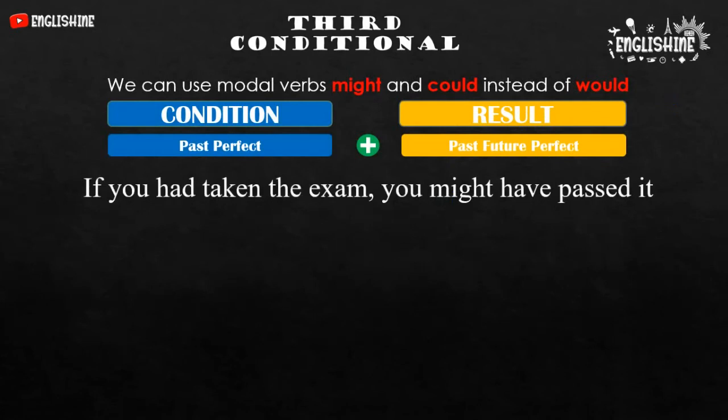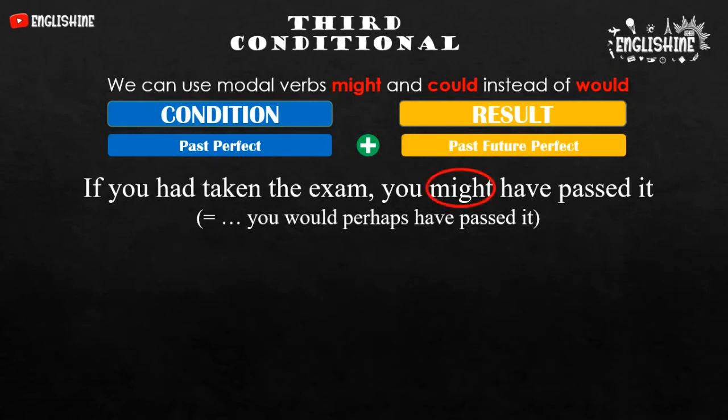If you had taken the exam, you might have passed it. You might have passed it means you would perhaps have passed it. See the words here. Might replaces would. It means would can be replaced by might.